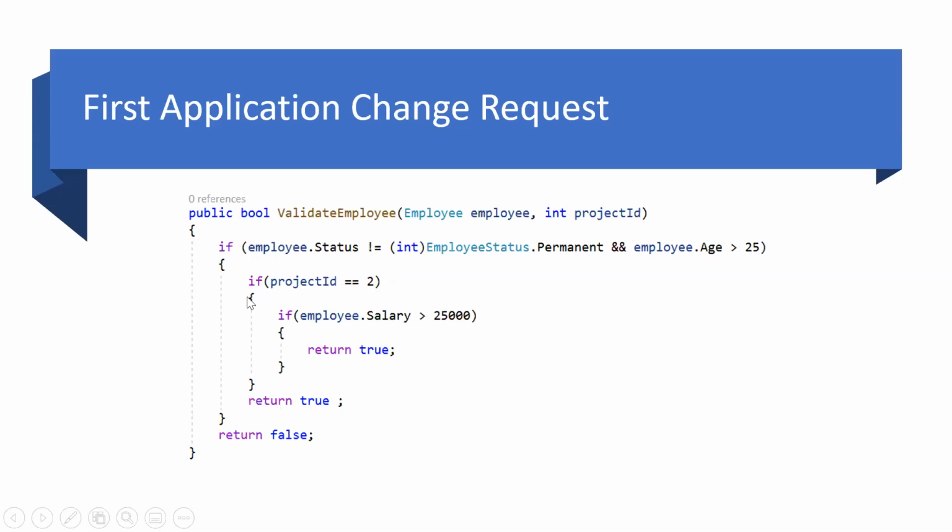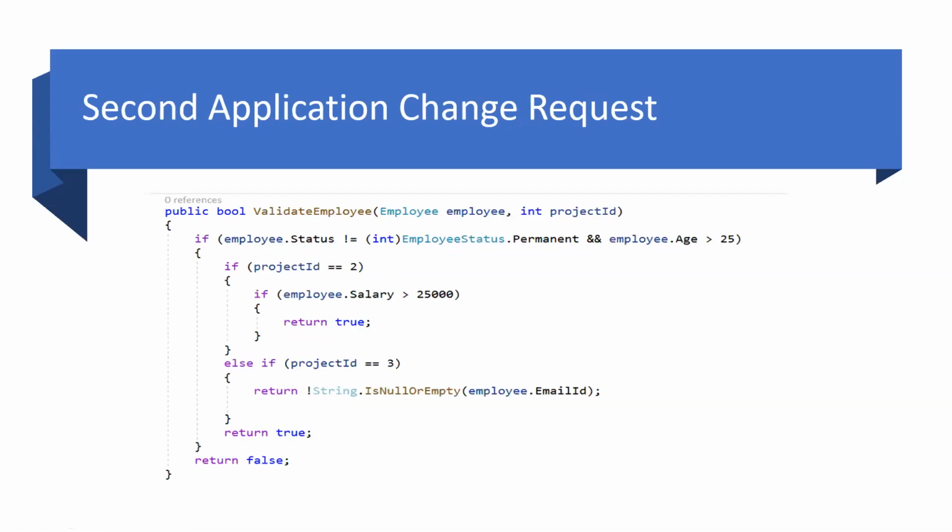So I have added one more if: if the project ID is 2, then check whether salary is greater than 25 and return. That means this code is only specific to project 2, but it is in the shared library, which is not correct because it will increase cyclomatic complexity as well.